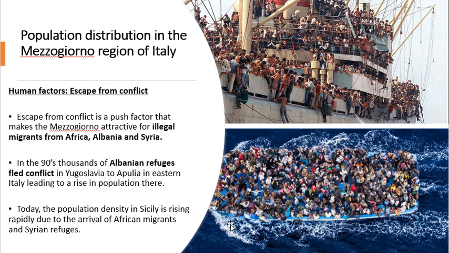So we all know about the war going on in Syria, and the island of Sicily off the coast of Italy is seen as an ideal destination for these Syrian refugees to come in. Okay, and again, what's this going to affect? Well, it's having a population density here. It'll increase the population in that area in Sicily.